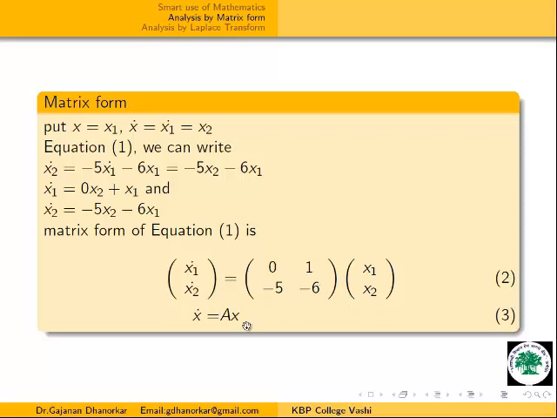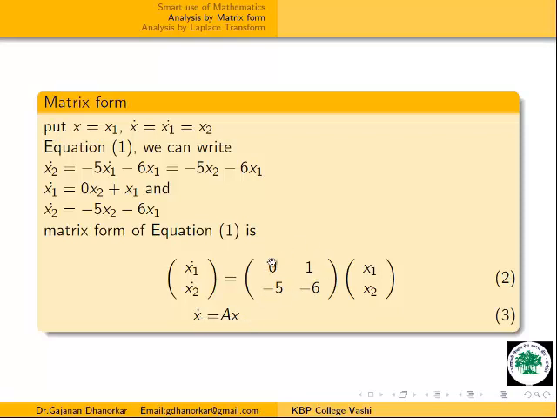This is matrix form, x dot is equal to Ax. Means the given differential equation model I am converting, and moreover since this given problem is linear, I am again converting it into a linear one. This is a linear model, in matrix form, x dot is equal to Ax.